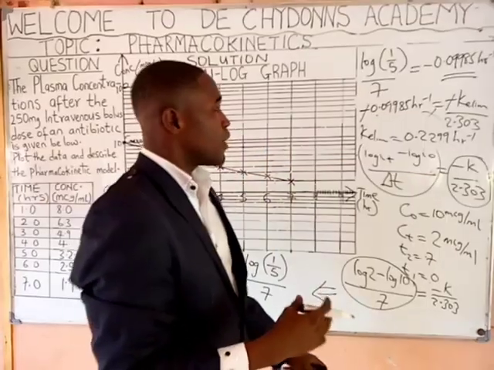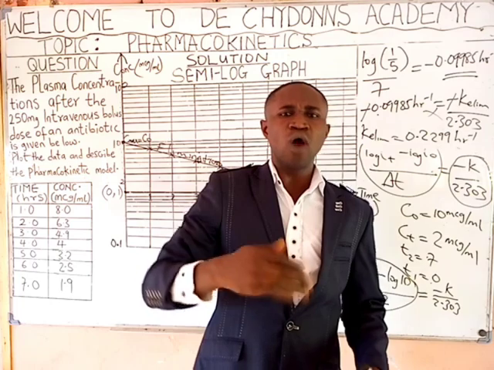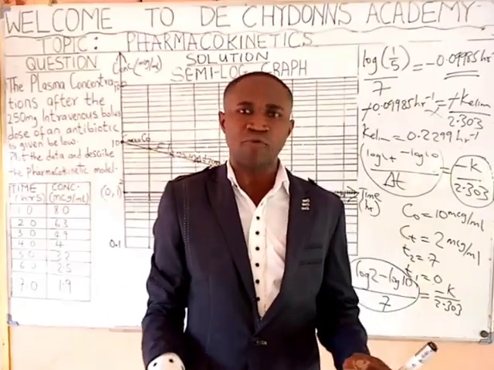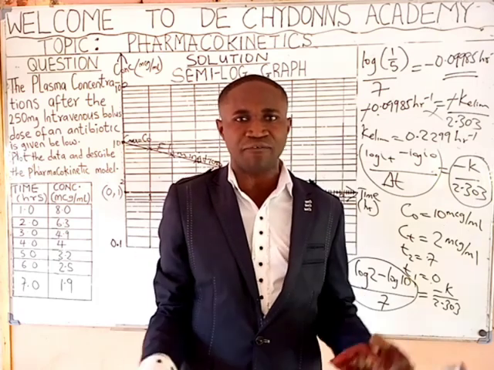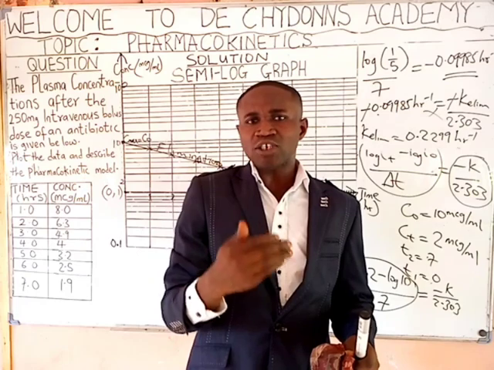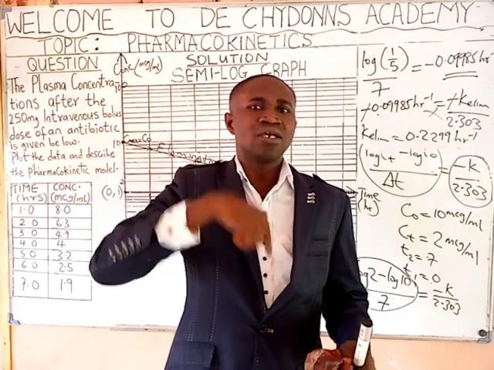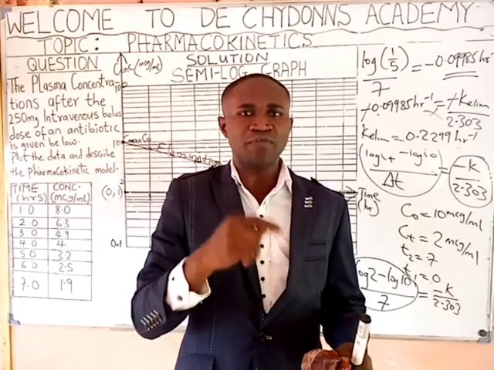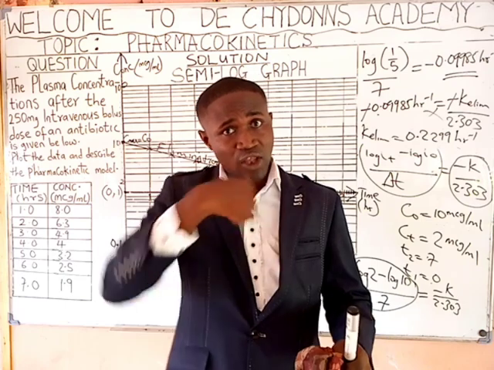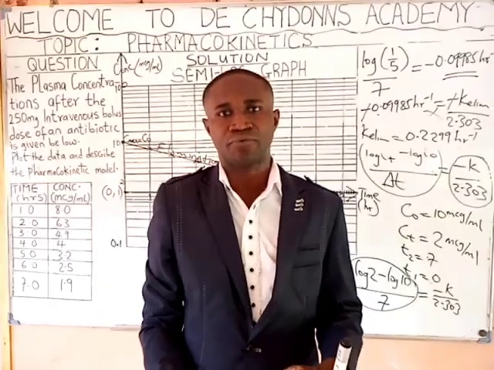Now, we go to the half-life or biological half-life of this drug. Why do we call it biological half-life? It's because we have different types of half-life. We have effective half-life, we have physical half-life, then we have biological half-life. This biological half-life simply means the time it will take for 50% of this drug to get eliminated from the body. Because we are talking about what happens in the body, we call it biological half-life.